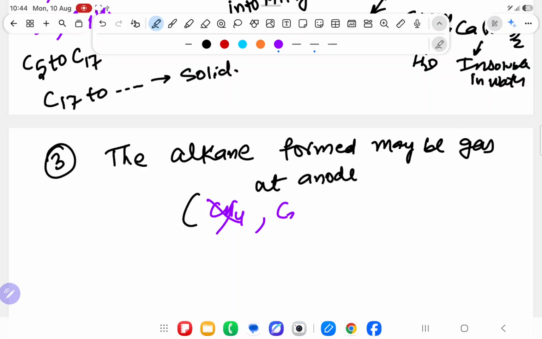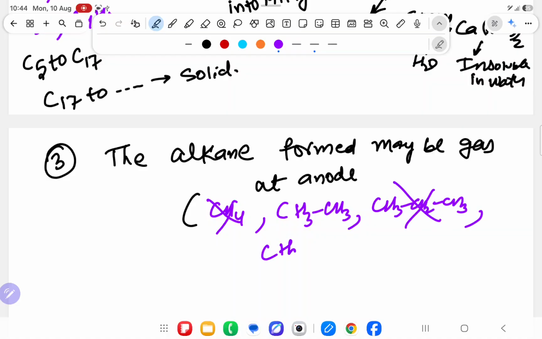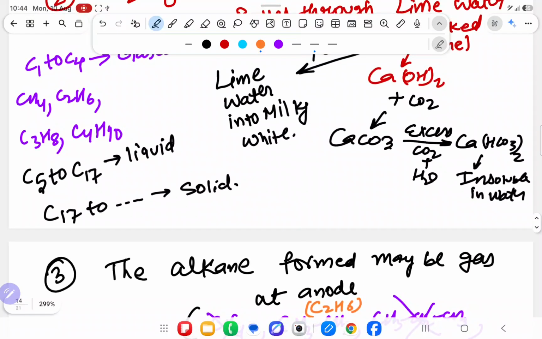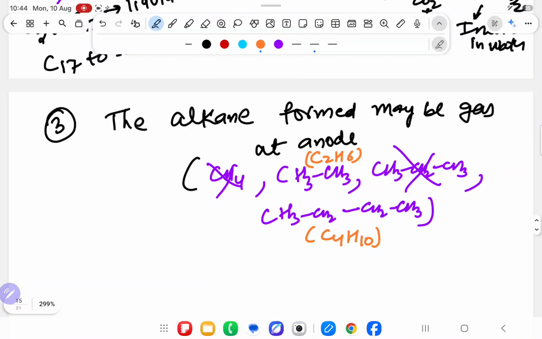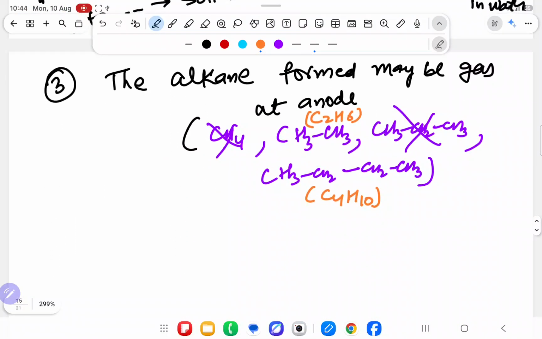It may be that a double carbon will come, CH3-CH3. CH3-CH2-CH3 will also not come, because free radical combination always gives an even number of carbons. So there is a chance that C2H6 as a gas will come at anode, or C4H10 will come as a gas at anode. But carbon dioxide is always released. So the alkane may be gas at anode, or not, no problem. But up to 4 carbon, there is a chance of gas.